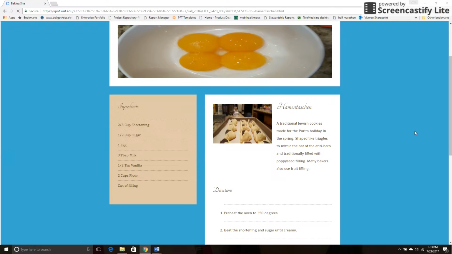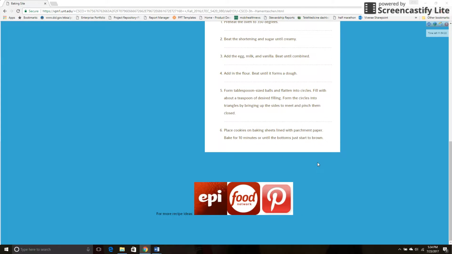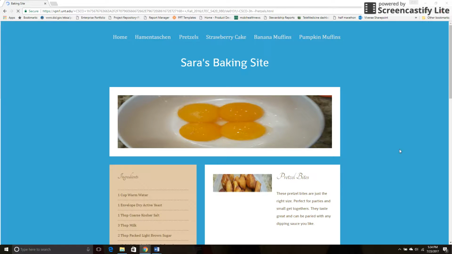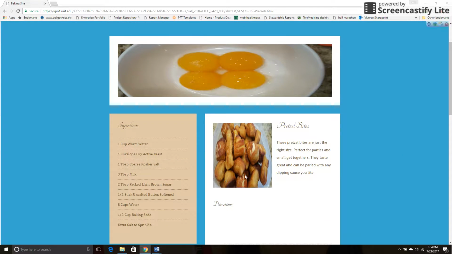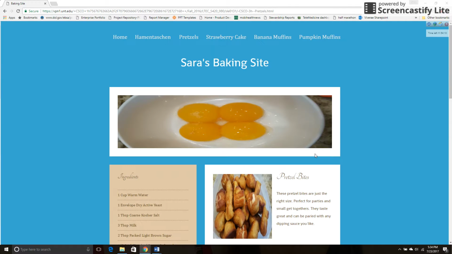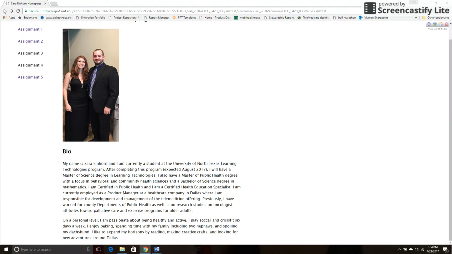So here's a cookie recipe. You can see the ingredients on the left-hand side, and you can see a picture of the recipe with a description and then some directions. So each page will be the same. I'll show you another one. Again, you see a picture, a description, the ingredients over here, and then the directions on this side. So all of those pages are the same, and that is that second website.